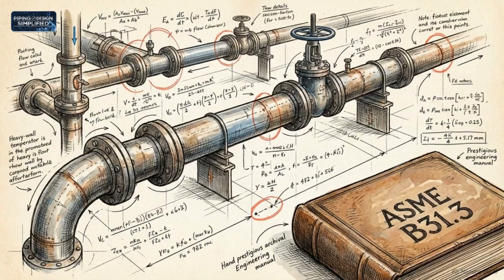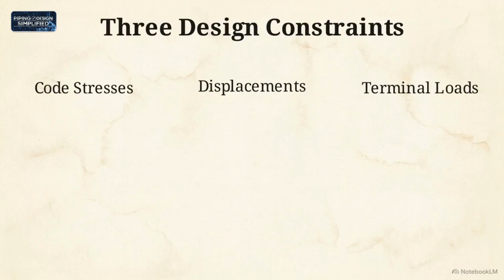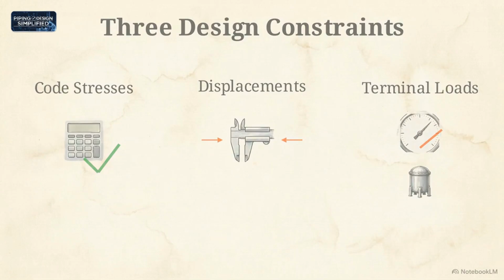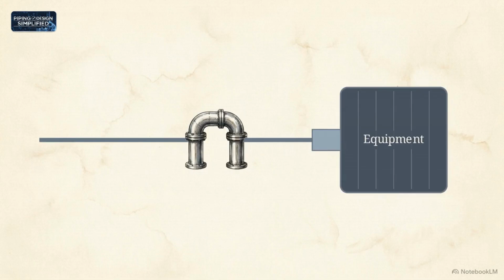Passing the mathematical stress limits required by the ASME B31.3 code is only a fraction of the pipe stress engineer's mandate. A viable industrial design requires balancing three strict constraints. Code stresses must pass the math, physical displacements must be carefully controlled, and forces exerted on terminal equipment must be restricted. A system can be designed with massive expansion loops that easily pass the secondary stress code.